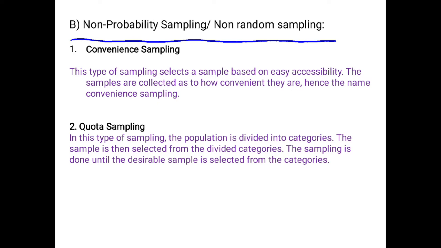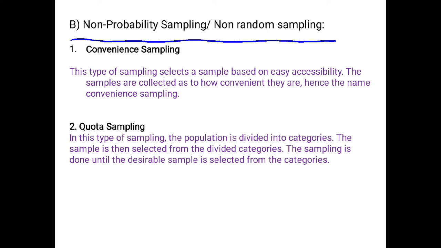So in the methodology section of your research or thesis, you should clearly explain how you selected your sample. This is very important. You should clearly mention whether it was on a probability basis or a non-probability basis. Fine. Now let us discuss some of the methods of non-probability sampling.